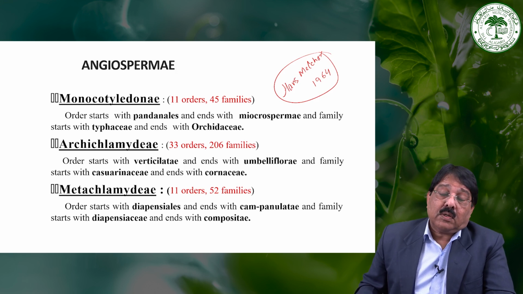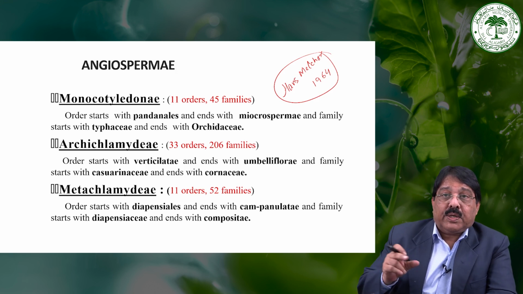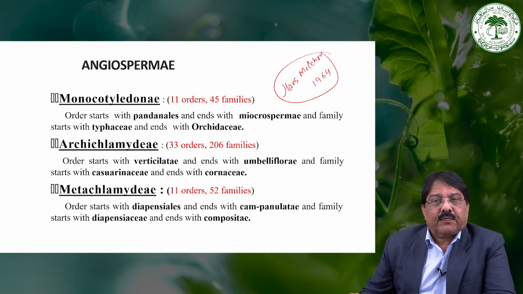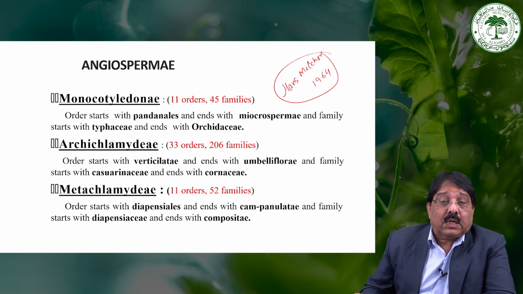In the case of the Bentham and Hooker system, it is one of the demerits that the Orchidaceae is placed in the middle of the monocots and the Poaceae in the last. But if we consider the phylogenetic relationship, the Orchidaceae has been considered by most of the plant workers who gave classifications as the highly advanced family.